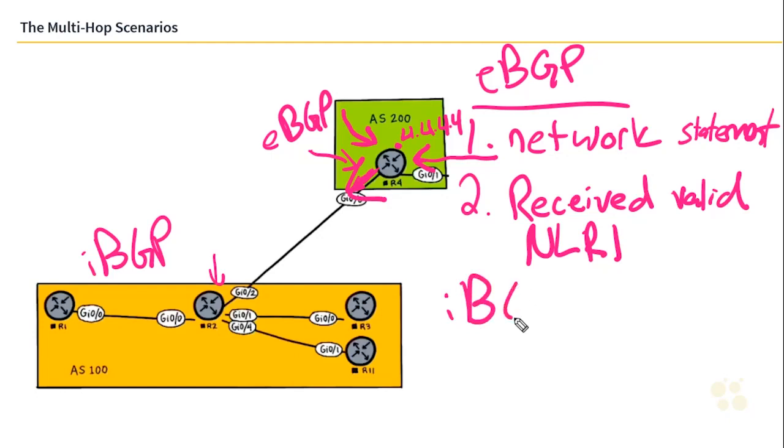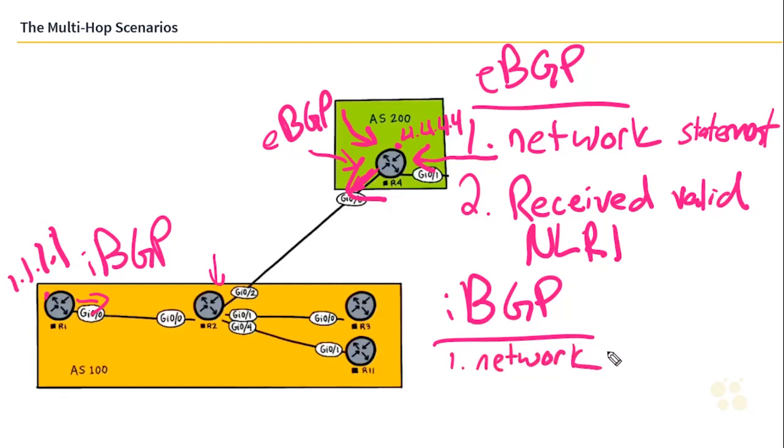iBGP is a little bit different and in a pretty major way. Now pretend for a moment that R1 has a loopback of 1.1.1.1, and we issue the network statement on that device. The network statement means that we're going to advertise this towards all peers, regardless of eBGP or iBGP. But the next spot is where it gets really important.